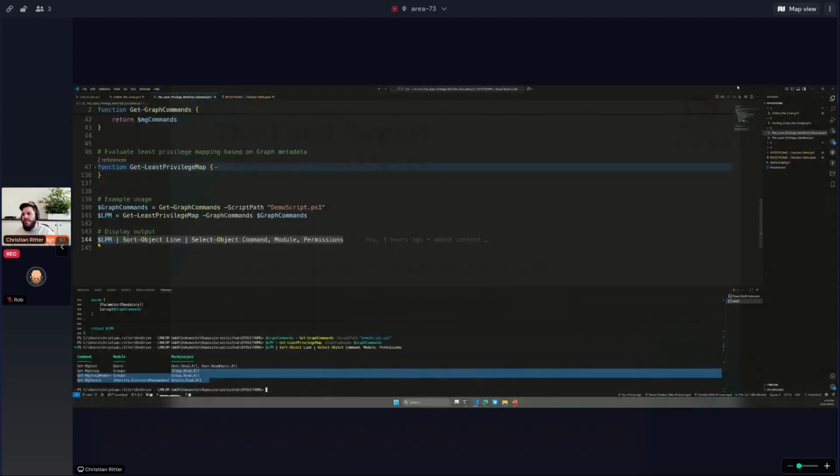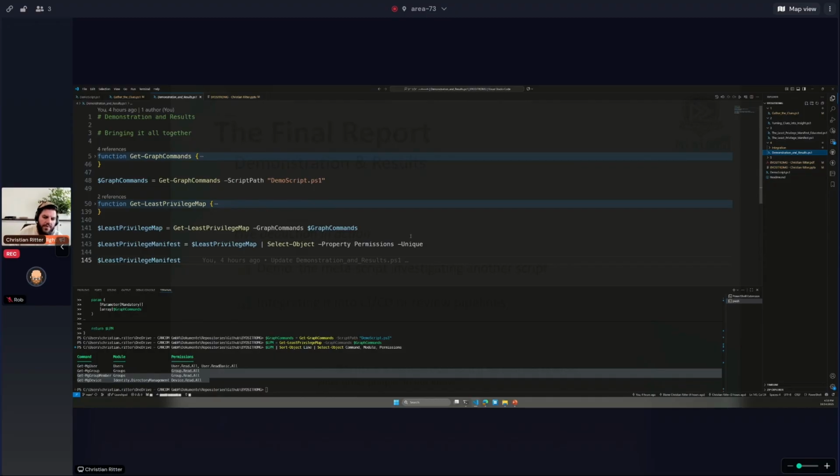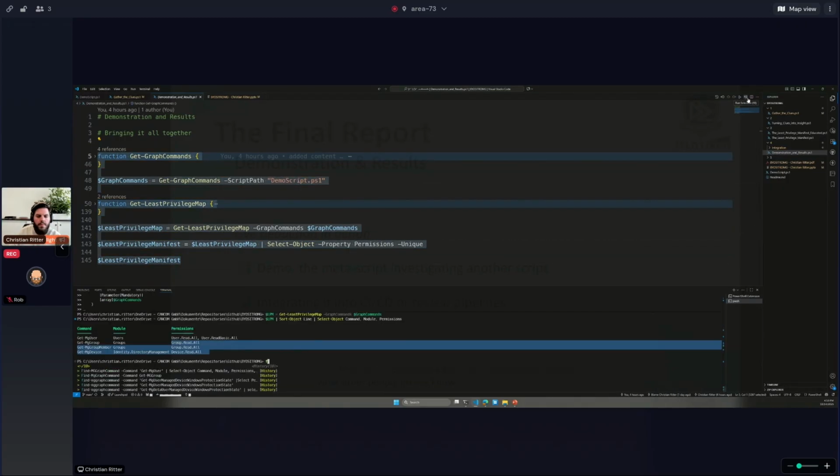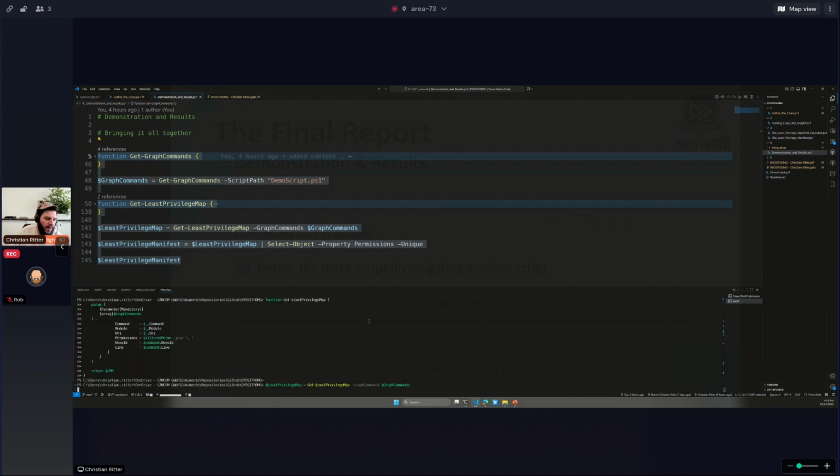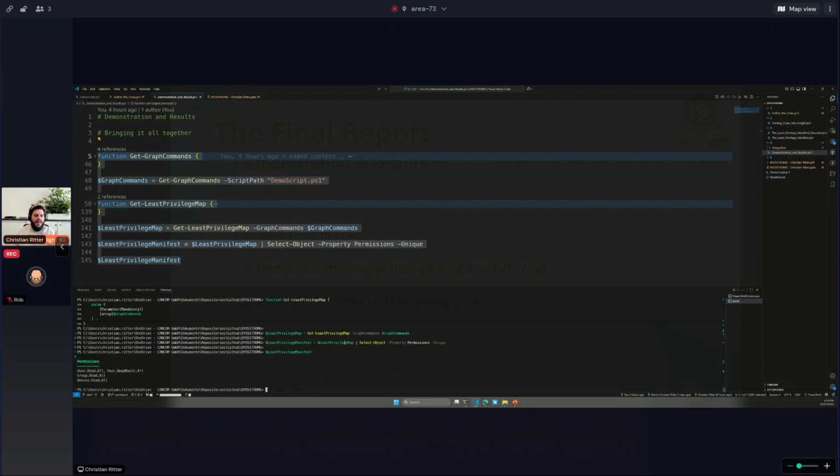Let us head back into VS Code. So as I said, it's the same script. And at the end, I just gather the permissions and make them unique. And with that said, it's the same output because I don't have commands twice there, but hopefully you get the idea. But as I said, it's kind of slow. It's still fast, but there's only a handful of commands. Imagine modules or scripts where you have a ton of commands. Hey, we need to improve this. So 5 minutes left. Sorry.